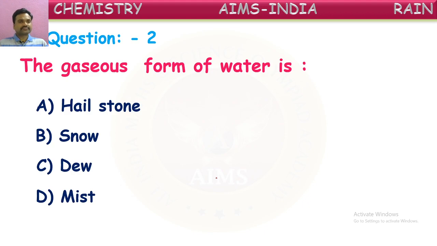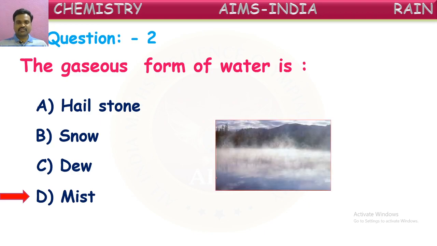Yes, good. The gaseous form of water among these is mist. This we observe in the winter season, in the early mornings if we come out. There will be something like smoke in the air. That is because of this gaseous form of water, which is called fog or mist. This is one of the gaseous forms of water.